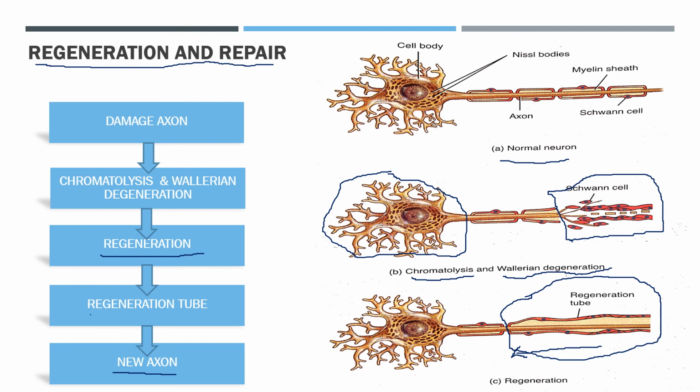Okay, so the whole regeneration and repair process is divided into 5 stages. First is the damaged axon, then chromatolysis and Wallerian degeneration. Third, regeneration starts and forms the regeneration tube. Then the new axon will be ready. Okay, so this is all about regeneration and repair. I hope you understood very well.